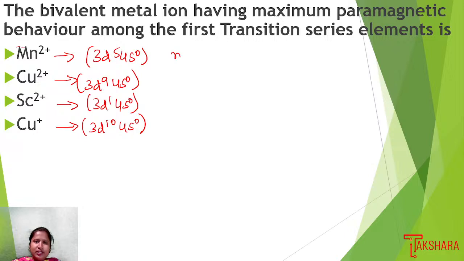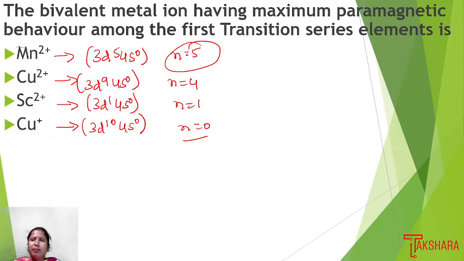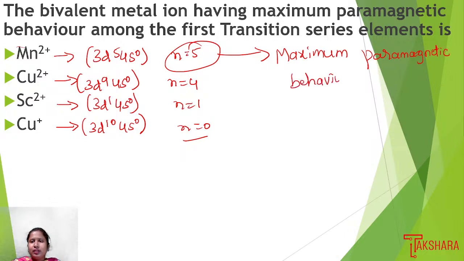Okay, so where n is equal to 5, n is equal to 4, here n is equal to 1, and here n is equal to 0 we have. The element having the maximum number of unpaired electrons is going to show the maximum paramagnetic behavior. So we can choose Mn2+, which will have the maximum paramagnetic behavior. Maximum paramagnetic behavior. Okay.